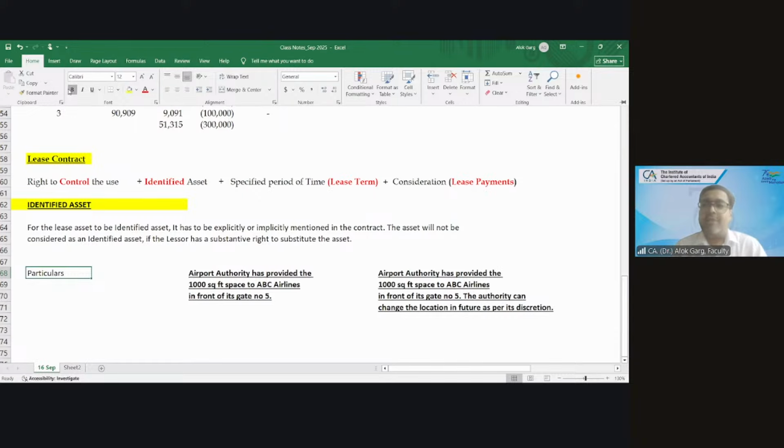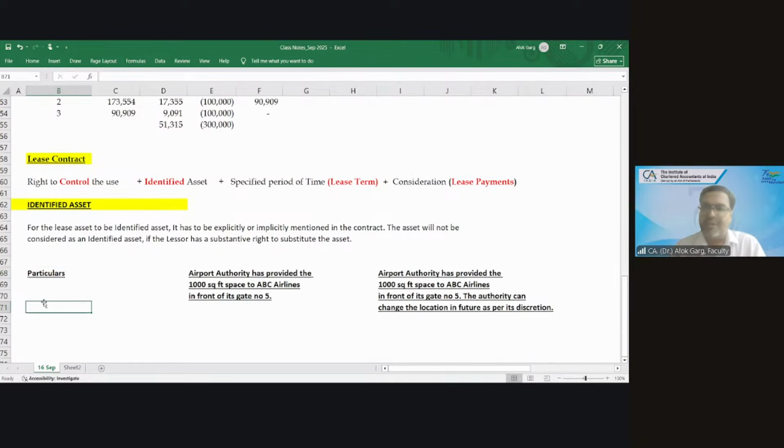When you went to the airport, did you go for getting a boarding pass or submitting your baggage? Have you gone to the boarding counters? Very good. Have you seen the counters of the airlines, Indigo, Air India, Vistara, SpiceJet, Akasa? You must have seen the boarding counters.